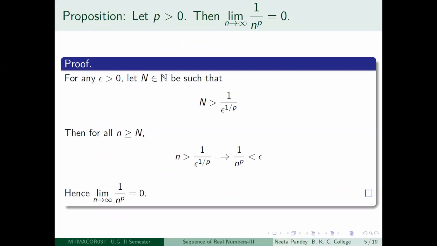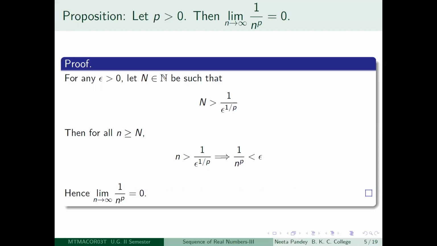Okay, so as I promised, we will use sandwich theorem to prove certain important results. The first one is that suppose I take p to be any positive real number, then limit n tending to infinity 1 by n to the power p is equal to 0. So if p is a positive integer, then you obviously know the meaning of 1 by n to the power p. It is just n multiplied with itself p times.